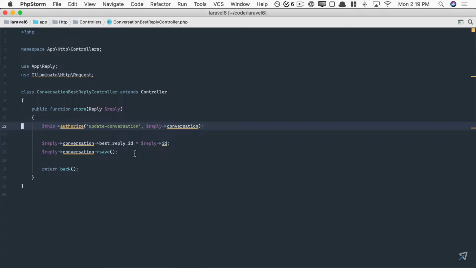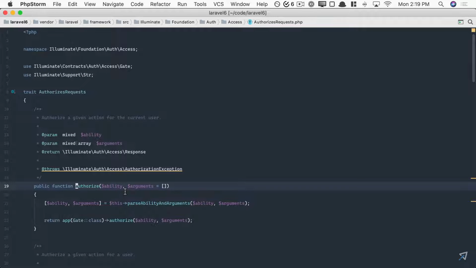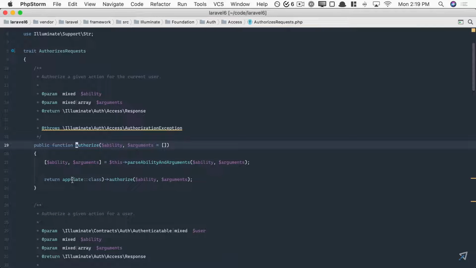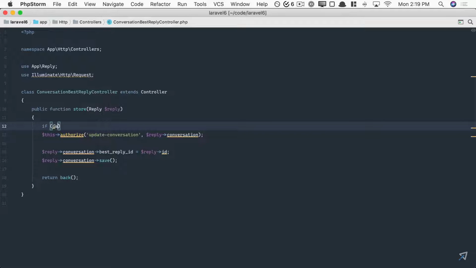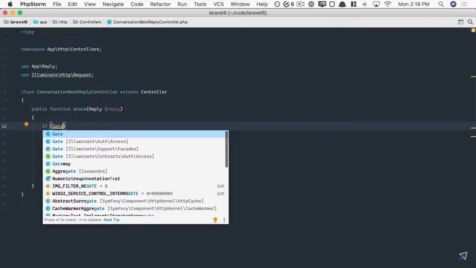But real quick, I'll warn you, again, with Laravel and authorization, there's a number of different ways to write it. And I think sometimes it can be a little confusing. So for example, yes, you can use this authorize helper method here. But you'll notice it's also underneath the hood using this gate class, and it's calling authorize. So it's really just a helper around a gate class, which means I could say if gate, and let's import that.